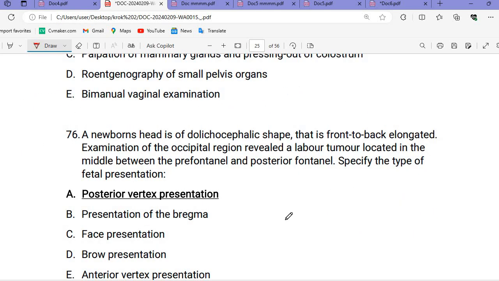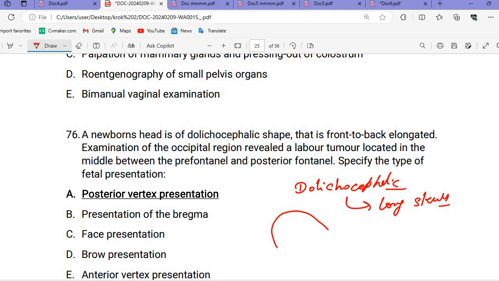A newborn's head is dolichocephalic in shape. Dolichocephalic means a long skull, elongated from front to back. If I make a diagram of this, you can see that front to back will be the elongated condition. So this is a long skull.